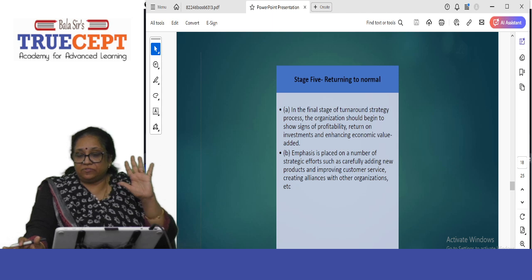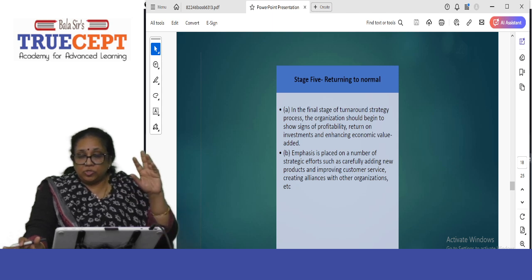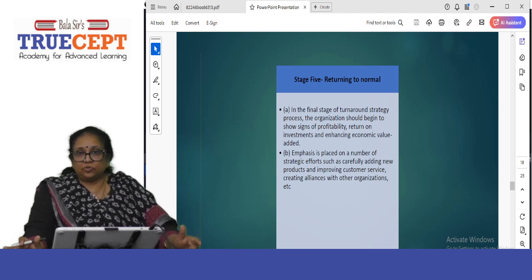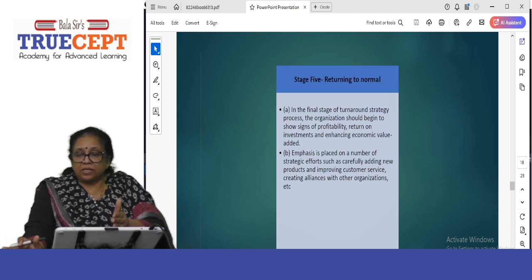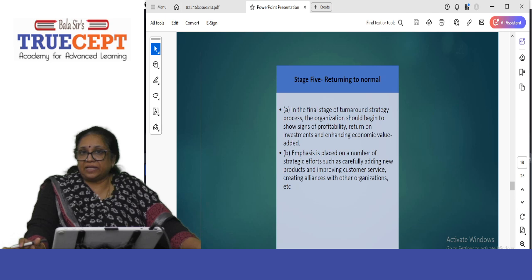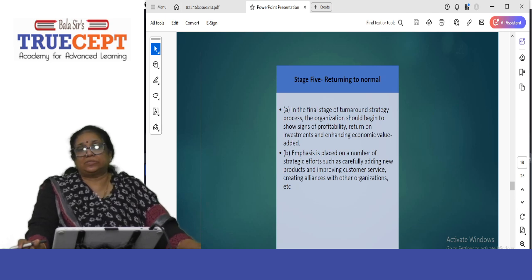So we have 5 stages. Once you know the current problems, you start a strategic plan, put it into action, and then work it out, and then you return to normal. So when it's in the final stage, definitely the company will show some improvement.